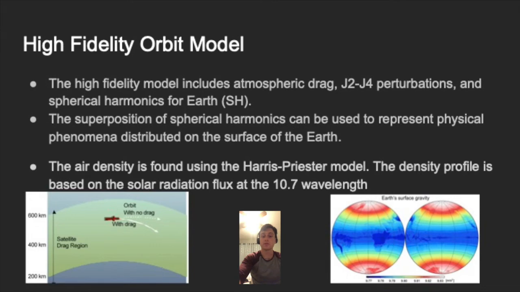The other important part of the high-fidelity orbit model was including atmospheric drag. Now, it is often approximated that the upper atmosphere has no drag, but this is actually false. There is low-density air at high altitudes, so when we're working with small satellites, such as the ones used in common formation flying missions, this drag needs to be accounted for. The drag force can be modeled using the typical drag equation.